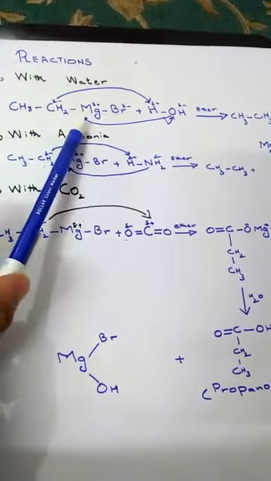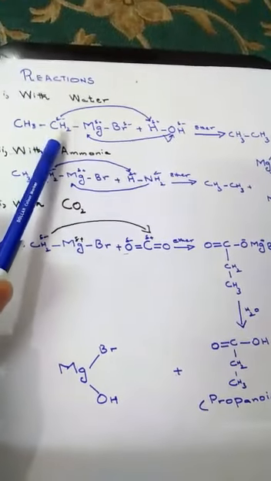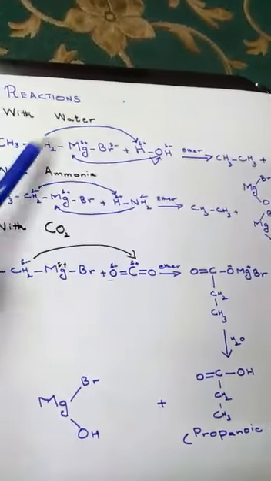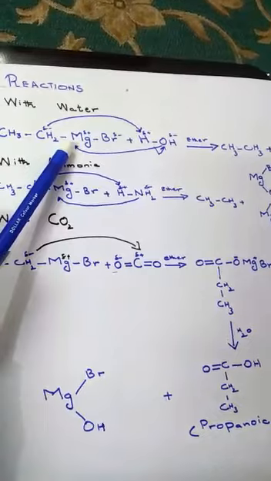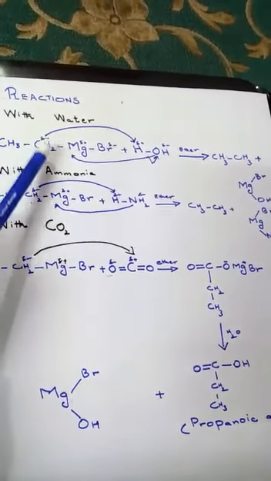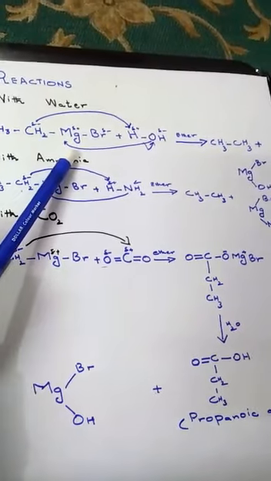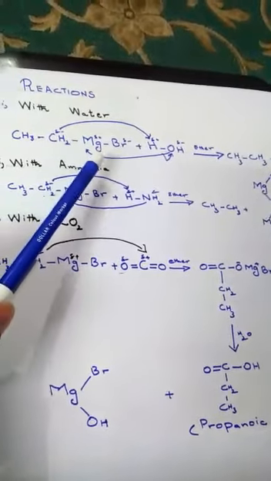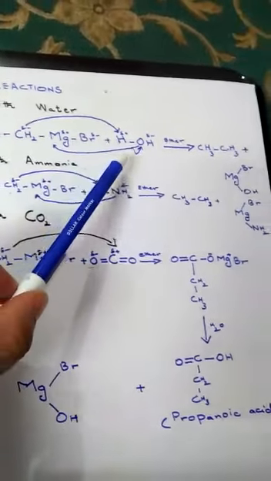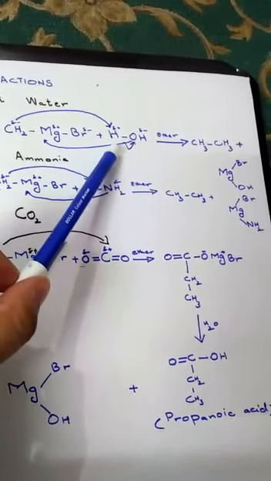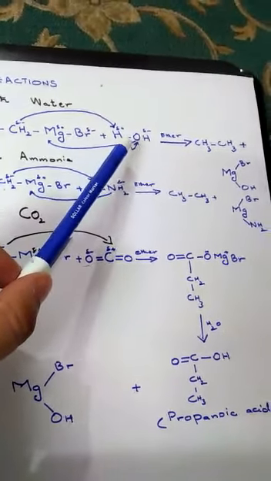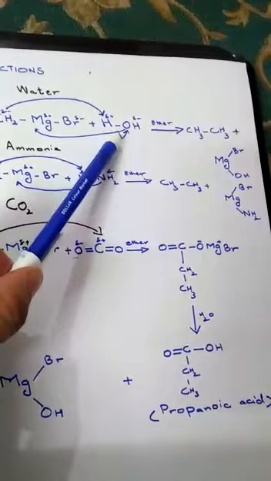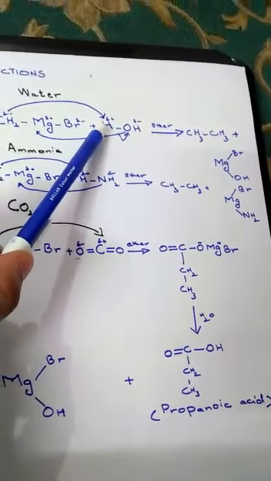This carbon-magnesium bond is a polar bond, and partial charges are created on these adjacent atoms due to the difference of electronegativity. Due to greater electronegativity, carbon gets a partial negative charge and magnesium gets a positive charge, and this polarity is the main reason for the high reactivity of Grignard reagent. In the reaction with water, partial charges on water will be shown as positive on hydrogen and negative on OH. Oxygen gets a negative charge and hydrogen gets a positive charge.